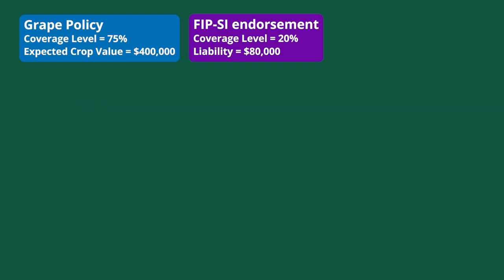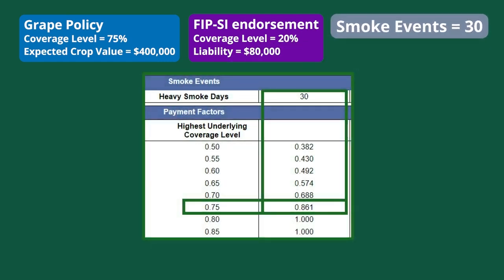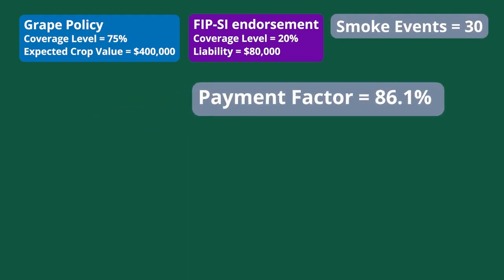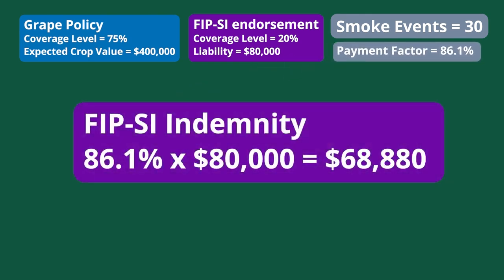On the other hand, what would your FIP-SI indemnity payment be if your county has 30 smoke events? In this case, you would have a payment factor of 86.1%. The indemnity payment due to you is $68,880.